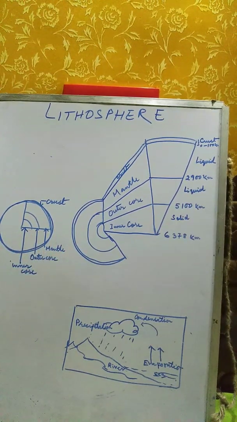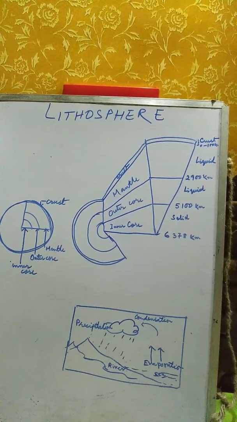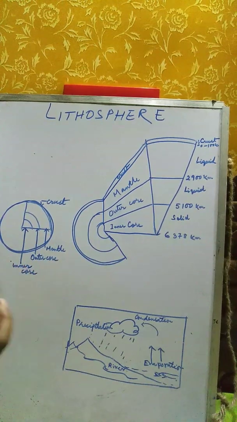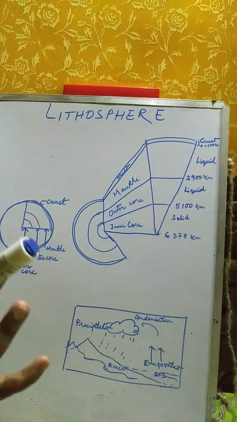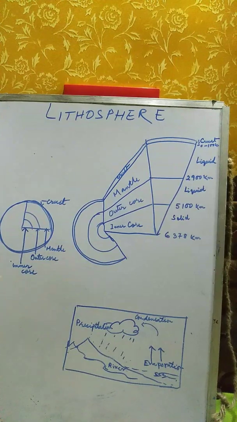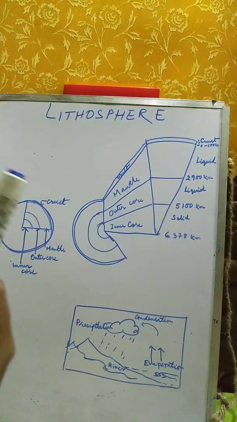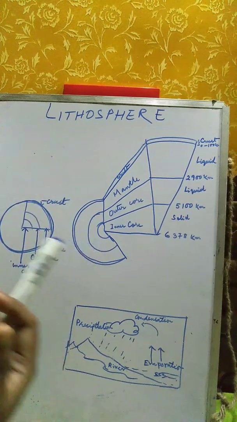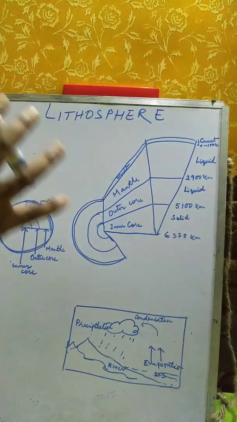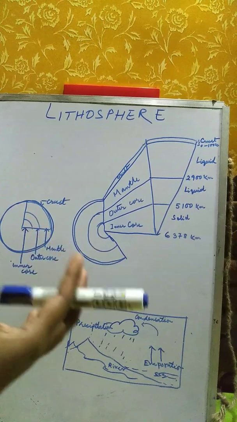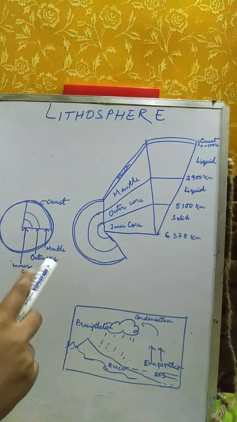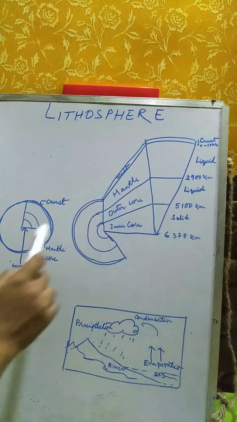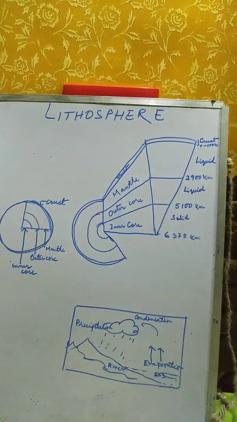You know how earth was formed, and its initial temperature was very high, and it took several million years to cool down, and the surface of the earth slowly turned solid. So you know that earth was formed from sun, and before it was in gaseous state. Later on slowly, gradually it started cooling down, and the uppermost layer became solid. But even now the interior of the earth is in liquid form. Okay, we will study about the interior of the earth.